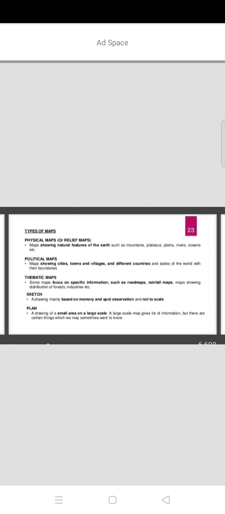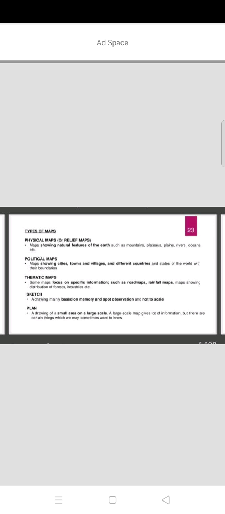Next, types of maps. What are the types of maps? We can see physical maps or relief maps. A physical map is also called a relief map. So what does it show? Maps showing natural features of the earth. See here, mountains, plains, plateaus, rivers, oceans, and natural resources like forest and rainfall. These we can call physical maps or relief maps.